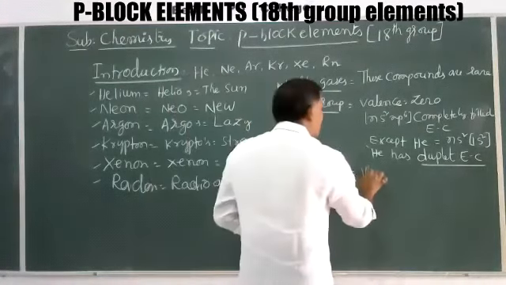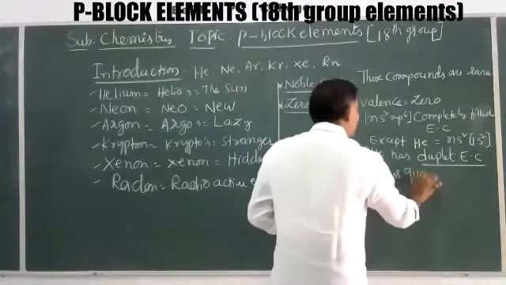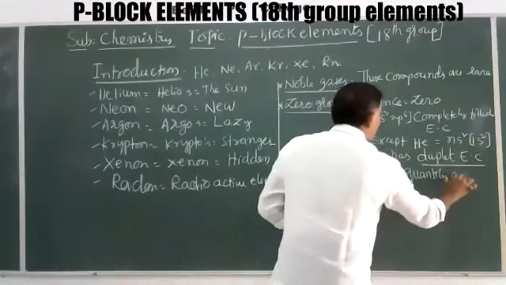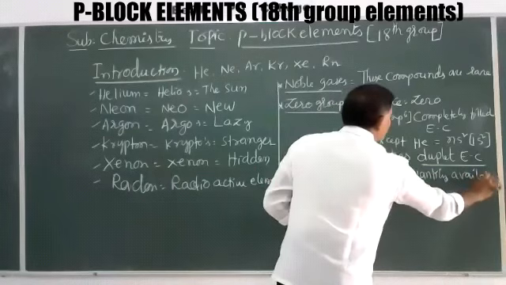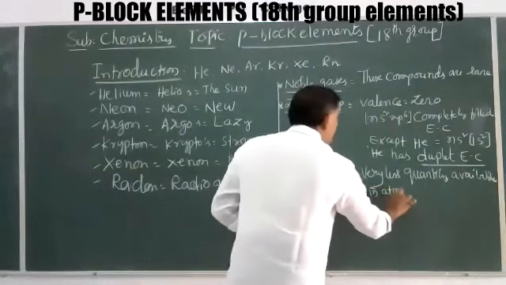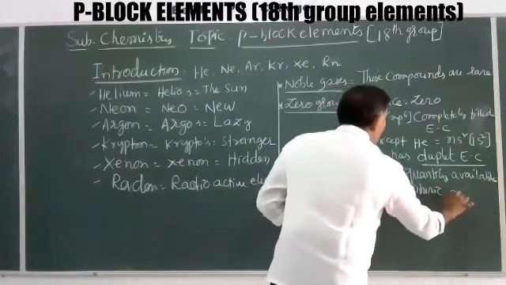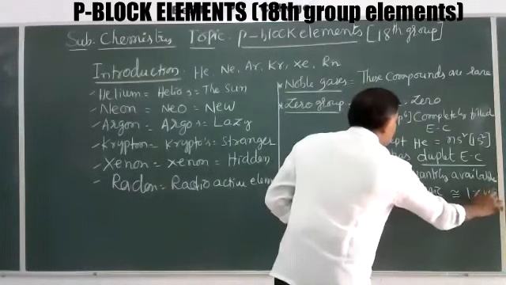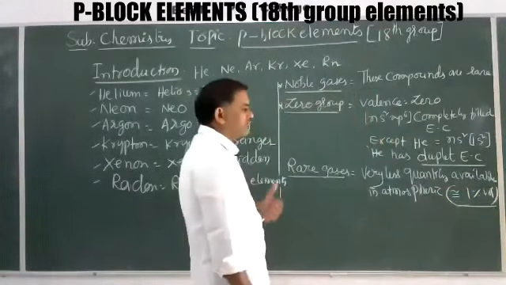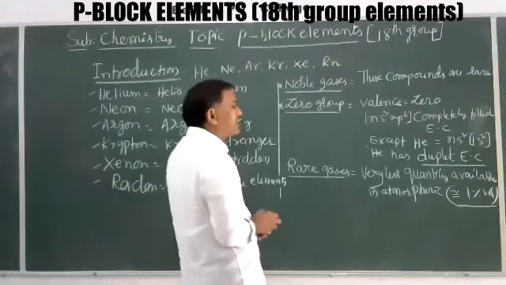Only a very small quantity is available in atmospheric air, nearly 1% by volume. Rarely available, less quantity. That's why they are called rare gases.